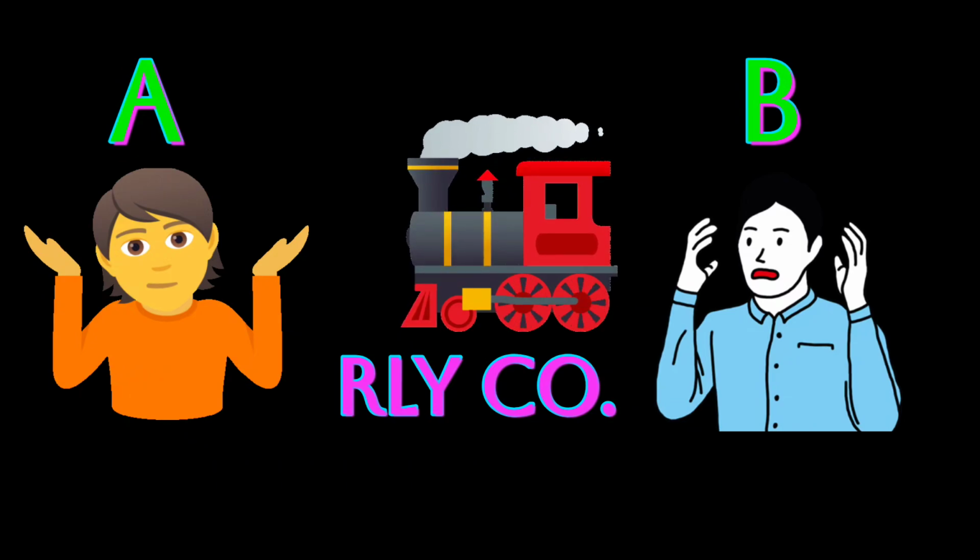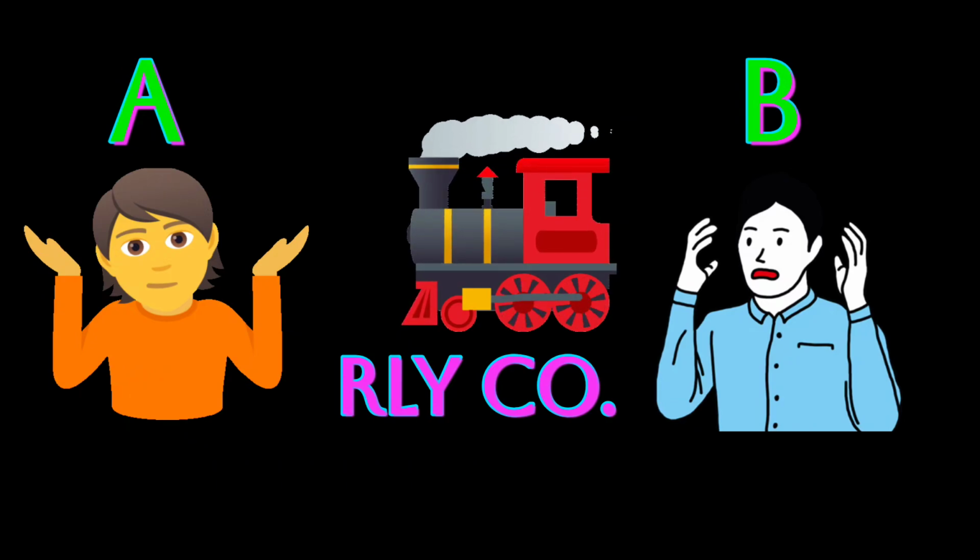So the railway company gives the goods to A, and while delivering, the railway company takes an indemnity bond, or makes a contract, that if B becomes the real owner, then whatever loss the railway company has incurred should be compensated by A.